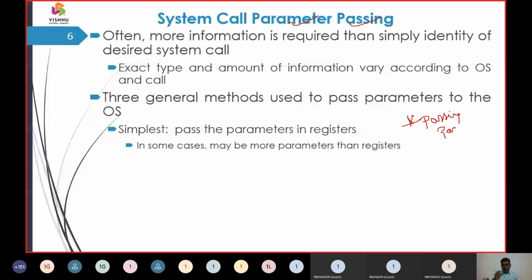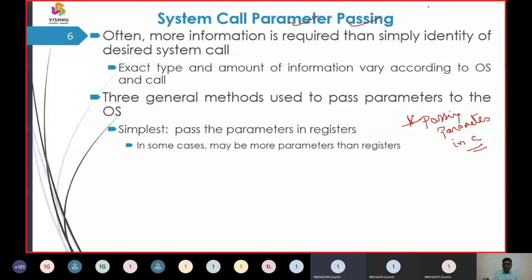Now I ask one or two students to unmute yourself. Tell me, what are the different techniques in passing parameters? One or two, you can unmute yourself and tell the answer to this question. Passing parameters in C, how many ways are there? Can you unmute yourself and tell? Anyone? Functions. Through functions.